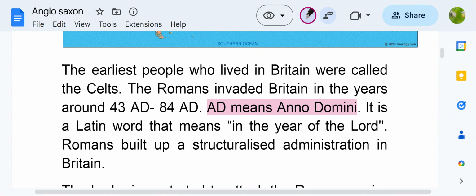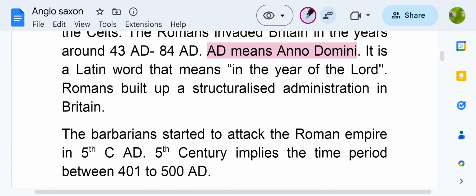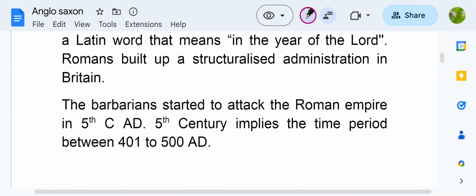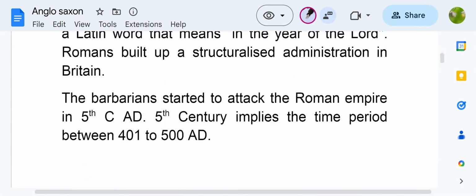In this time, what happened? Romans invaded Britain. They started to rule in Britain, in easy words. So the Romans built up a structured administration in Britain. They started their own systems of ruling, and they were ruling. Everything was going pretty fine until the barbarians started to attack the Roman Empire in the 5th century AD.